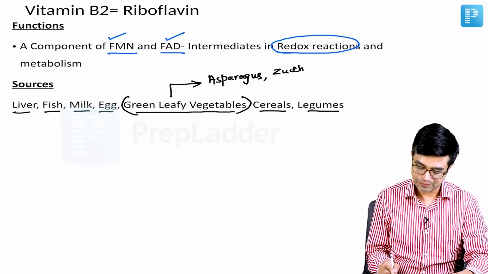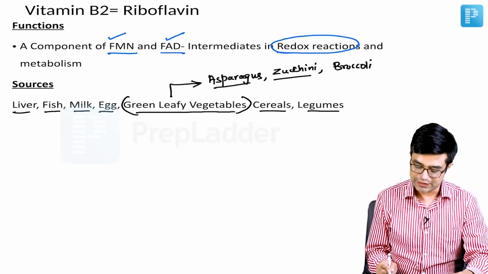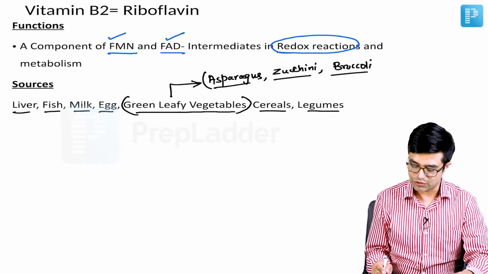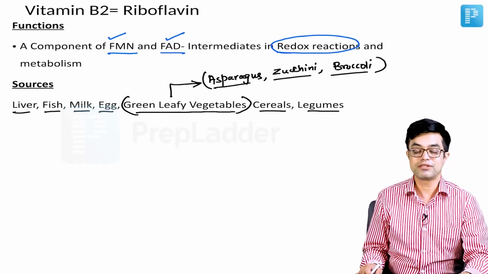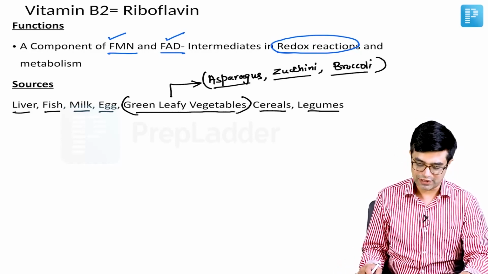Zucchini. Then you have broccoli. All these green leafy vegetables are a very rich source of riboflavin. So the next time you are ordering some exotic vegetables, think that you are having a good amount of riboflavin.